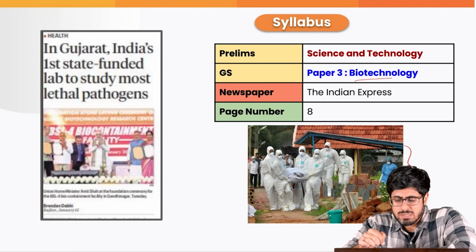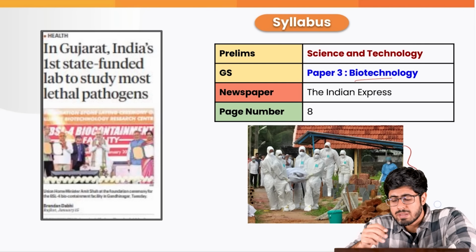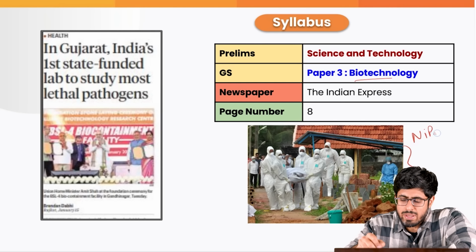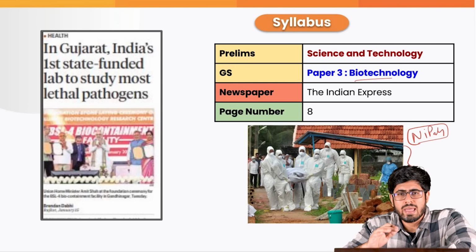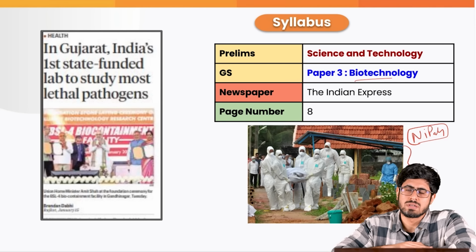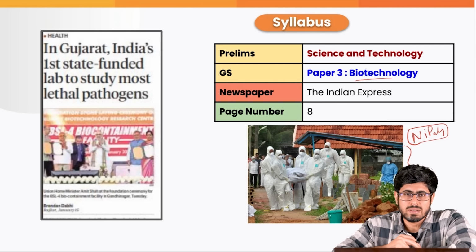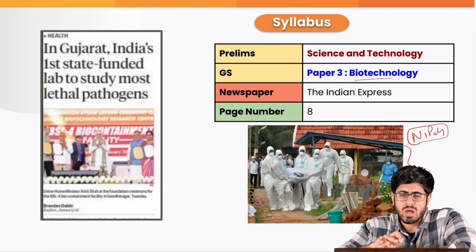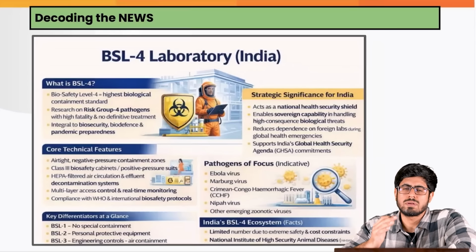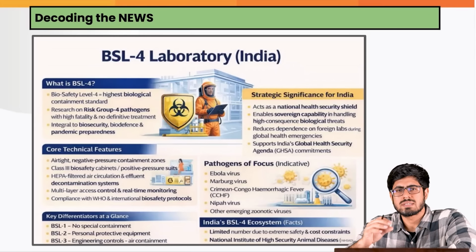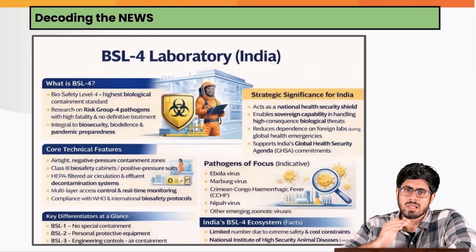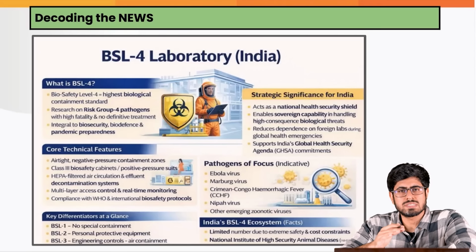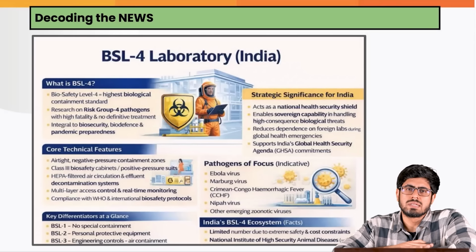If you remember this image, this is from the time of not COVID pandemic, but from the outbreak of Nipah virus in Kerala, which actually took the life of most of the healthcare professionals, most of the doctors, most of the medical practitioners. They were contaminated by the virus and they lost their life in the line of their duty. To allow for a greater research of the most deadly pathogens, biosafety level 4 categorized labs have been constructed now. The first of which is funded by the state, is now launched in Gandhinagar, Gujarat.